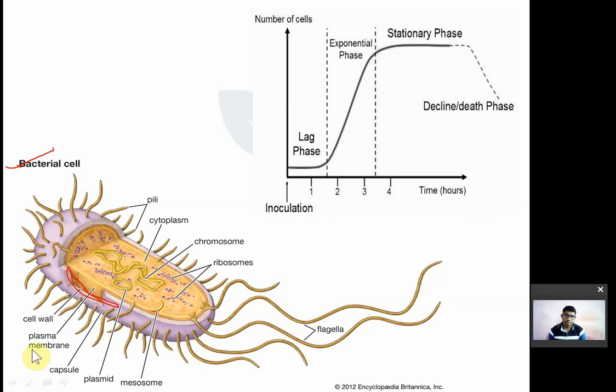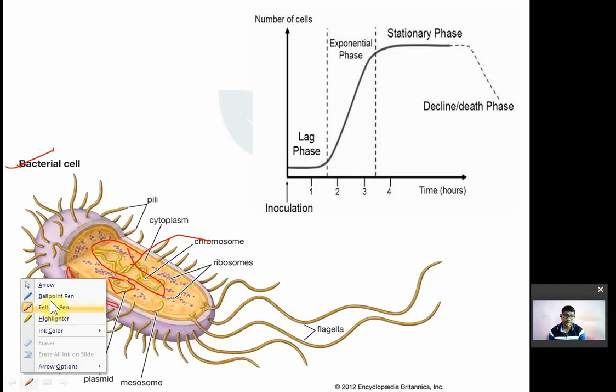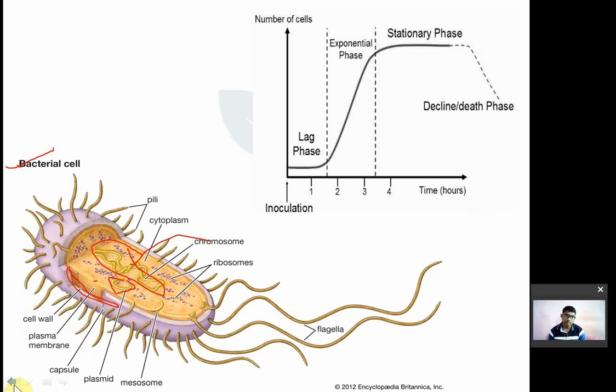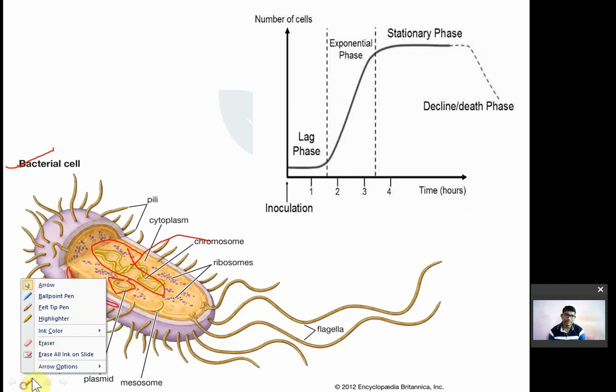Okay, then plasma membrane. Plasma membrane is circular. Inside the cell there will be DNA. Now there are two types of DNA in the bacteria. बैक्टीरिया में दो टाइप के डीएनए होते हैं। First one is chromosomal DNA. क्रोमोसोमल डीएनए मतलब उसका मल्टीप्लिकेशन के लिए इंपॉर्टेंट होता है। And another DNA is known as extra chromosomal DNA. Extra chromosomal DNA का क्या फंक्शन है? Extra chromosomal DNA from the bacteria is known as plasmids, replicating extra chromosomal DNA.